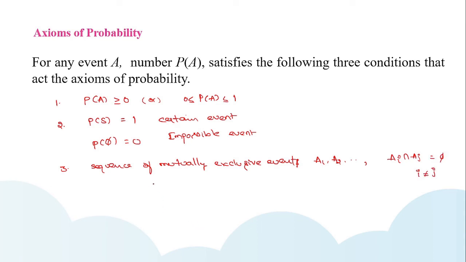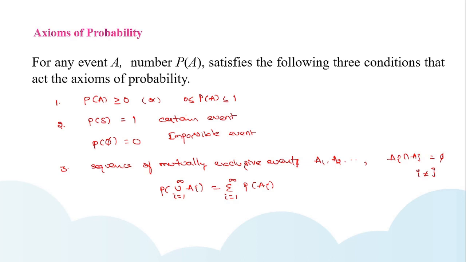So for this condition, probability of union of i is equal to 1 to infinity Ai is equal to sigma i is equal to 1 to infinity probability of Ai. So simply saying, if there are multiple mutually exclusive events, the probability of the union of all the events is equal to the summation of the individual probabilities of the corresponding events.